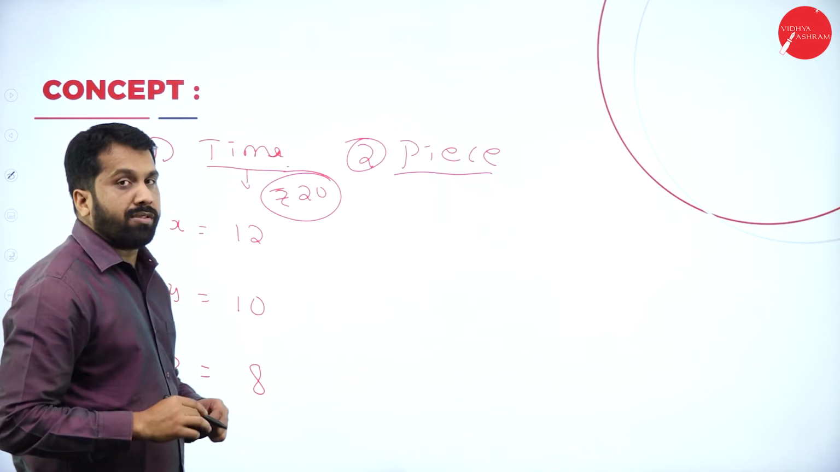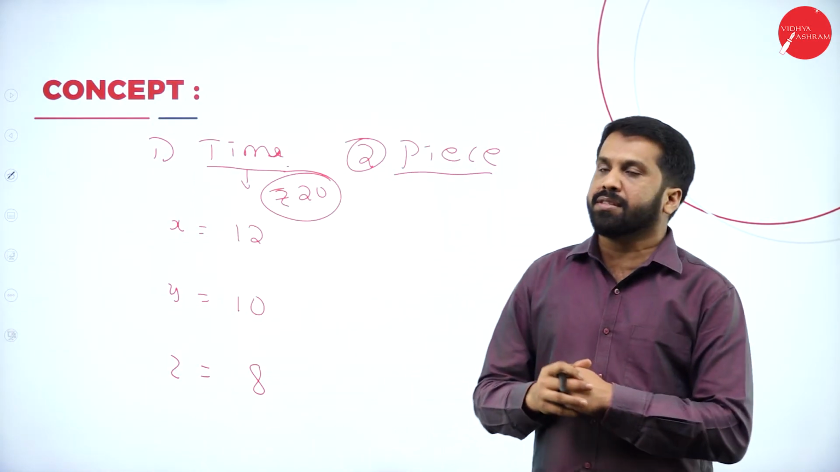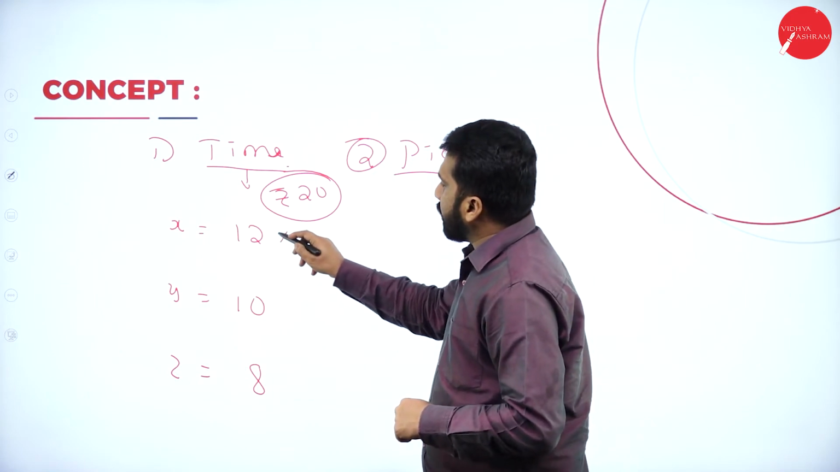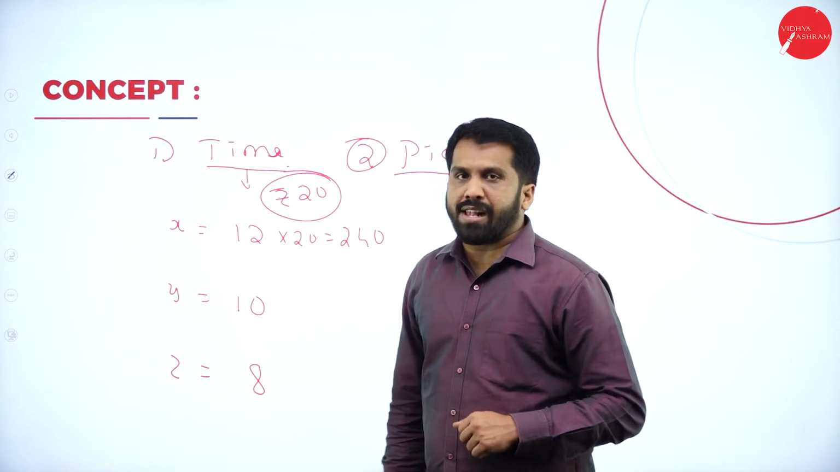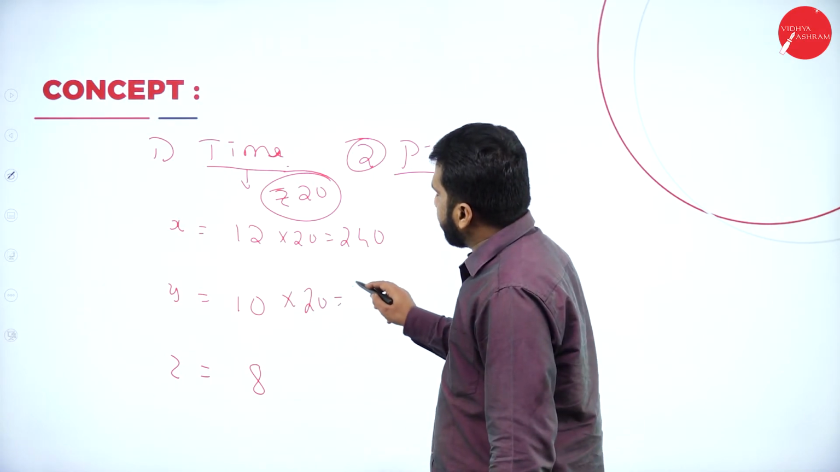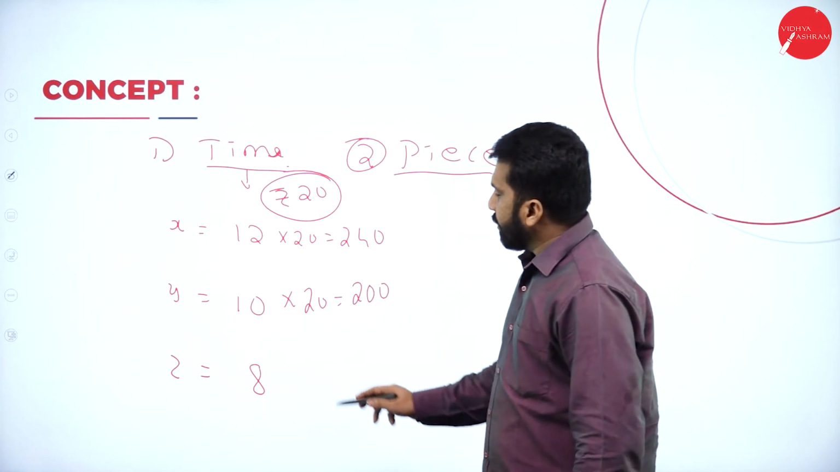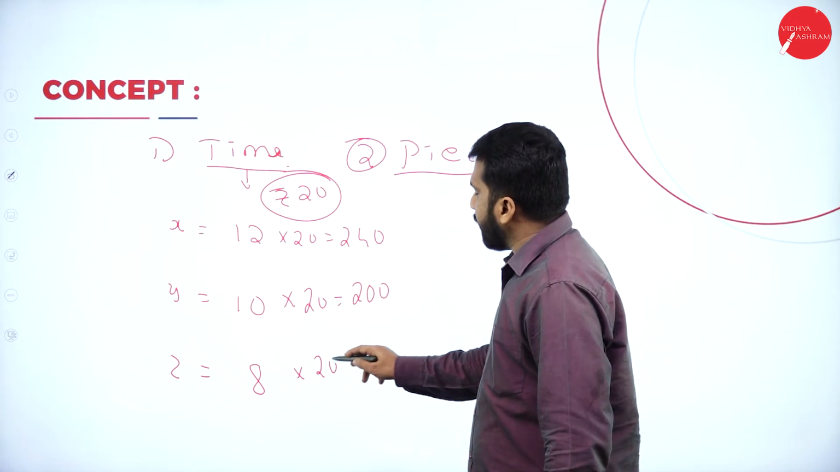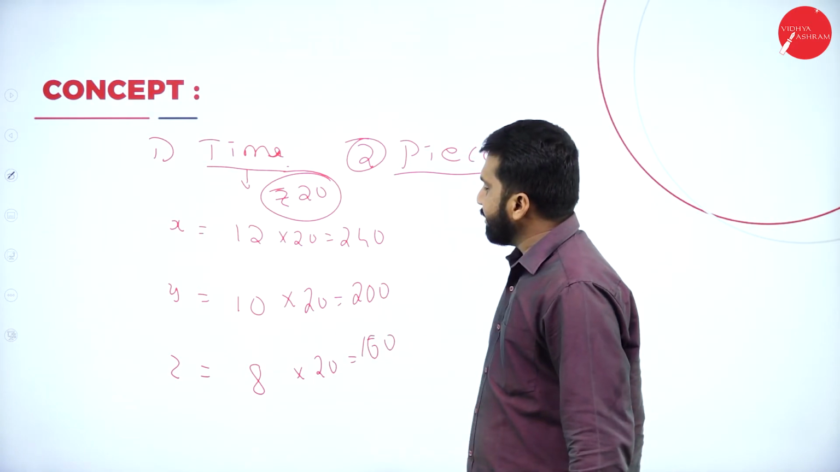How much are you paying to the laborers? Per hour, you are paying 20 rupees. Now, 12 multiplied with 20, the first person will get 240. Next, 10 multiplied with 20, the second person will get 200. And 8 multiplied with 20, the third person will get around 160.